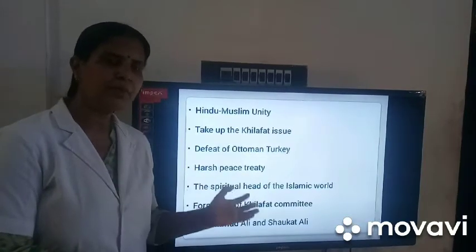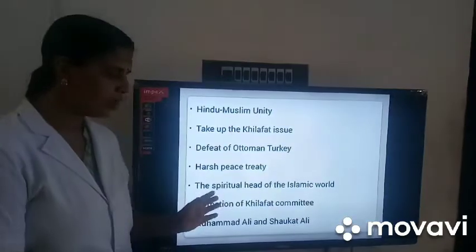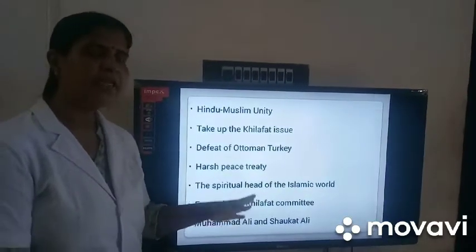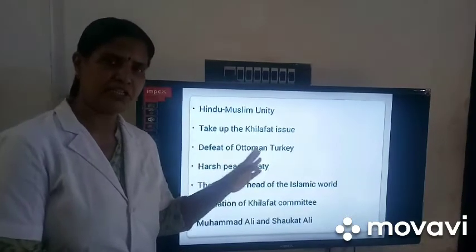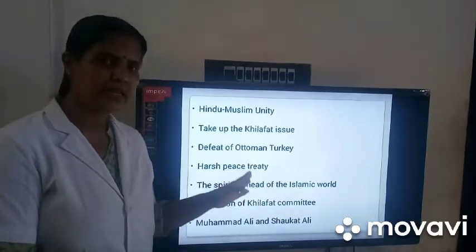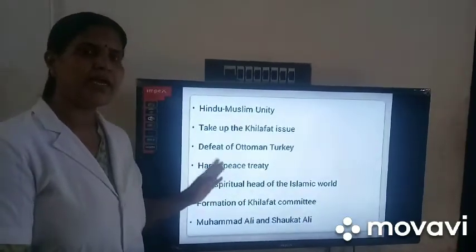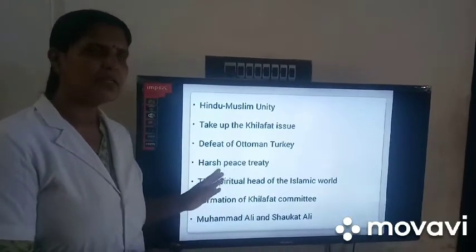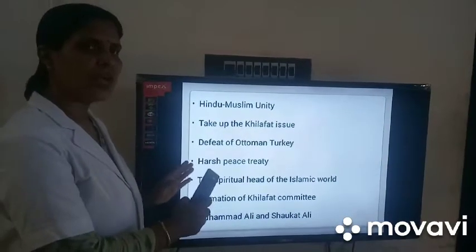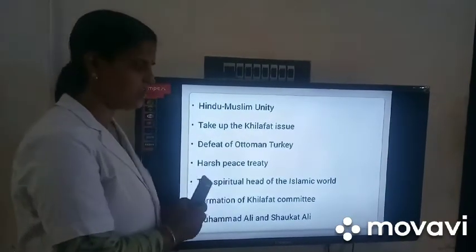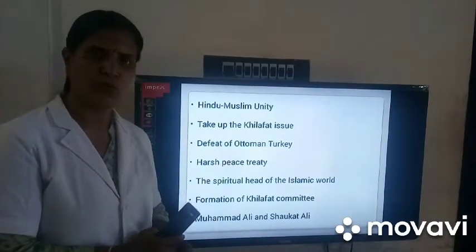So, to defend the power of the Khalifa, the Indian Muslim brothers Shaukat Ali and Muhammad Ali organized a Khilafat committee in Bombay in 1919. And then they visited Gandhiji to start a Khilafat movement. Gandhiji also got an opportunity to unite the Hindus and Muslims, so he decided to organize the Khilafat and non-cooperation movement.